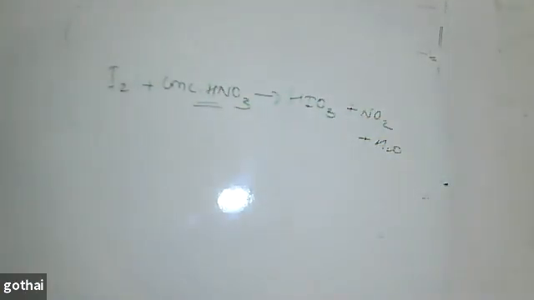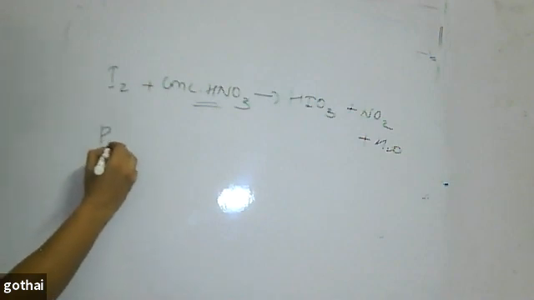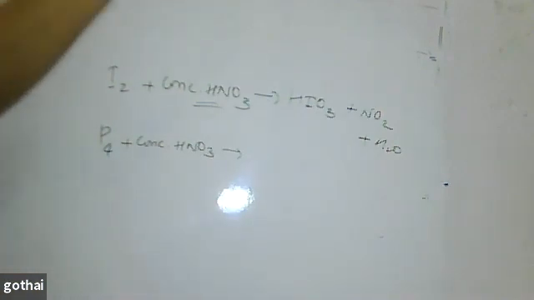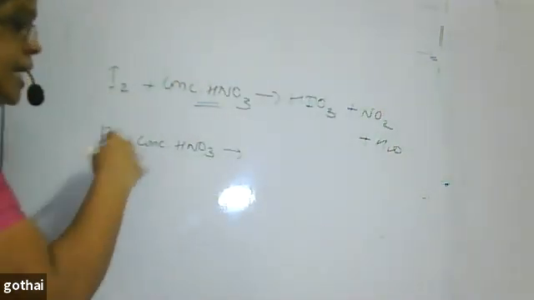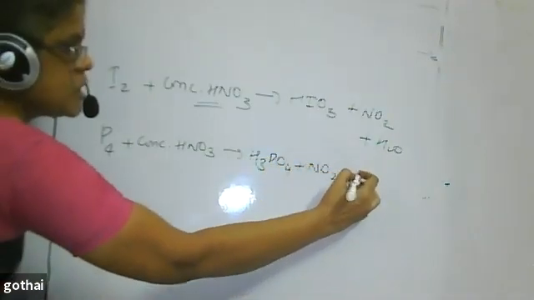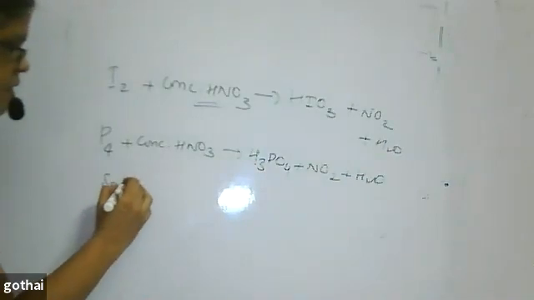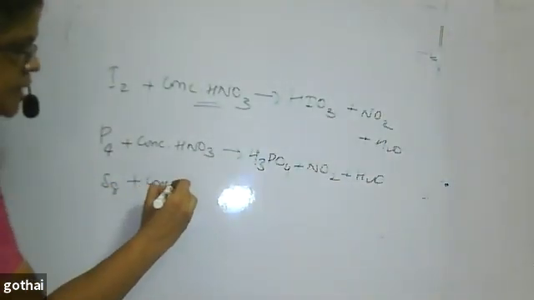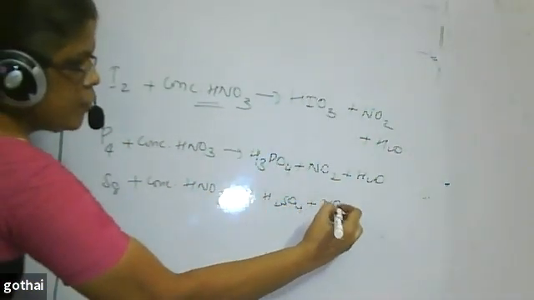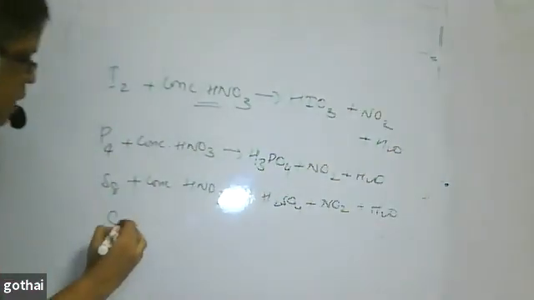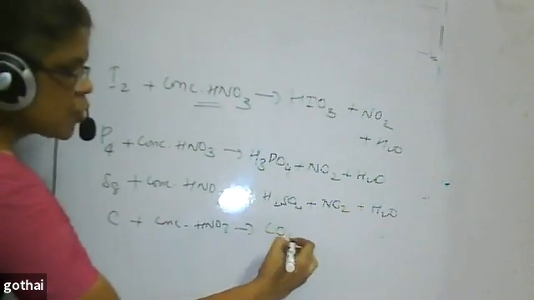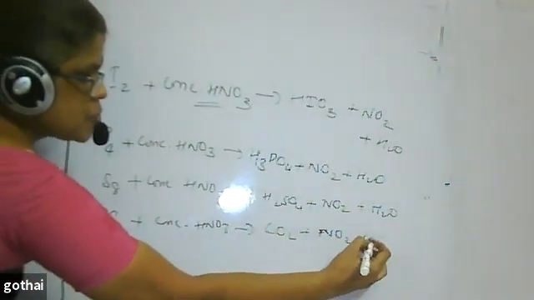It also reacts with phosphorus. Phosphorus plus concentrated nitric acid gives phosphoric acid. Phosphorus is converted into its highest oxidation state acid, phosphoric acid, plus NO2 plus H2O. Similarly, sulfur reacts with concentrated nitric acid to form sulfuric acid plus NO2 plus H2O. Carbon reacts with concentrated nitric acid to form CO2 plus NO2 plus H2O.